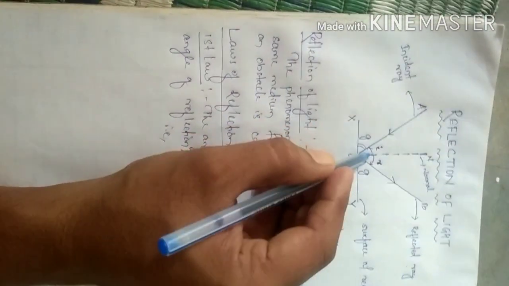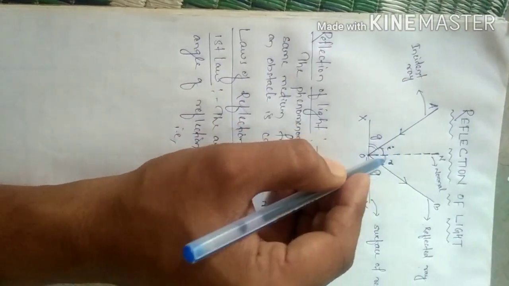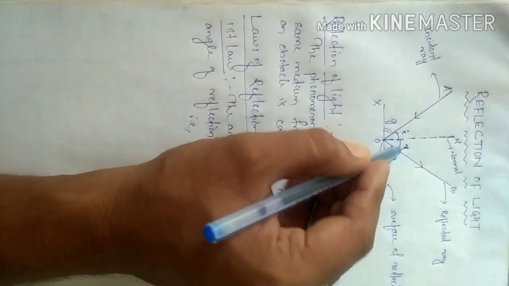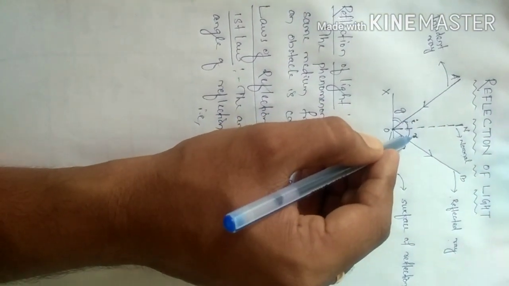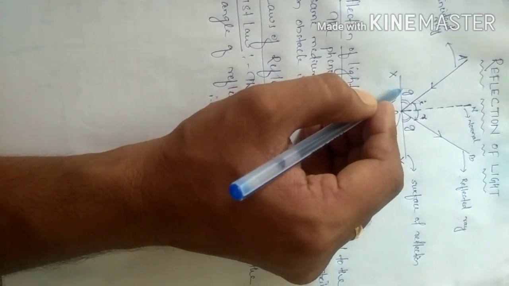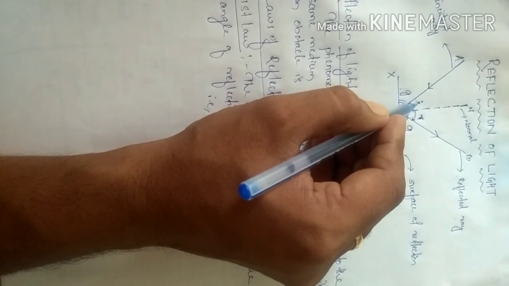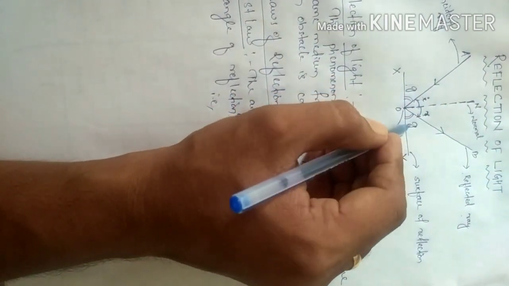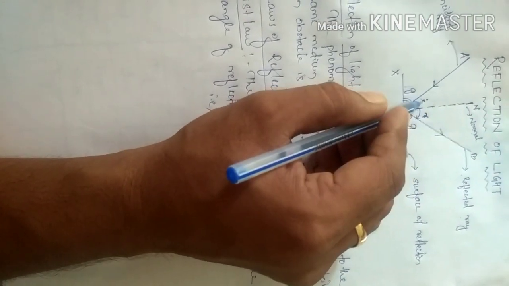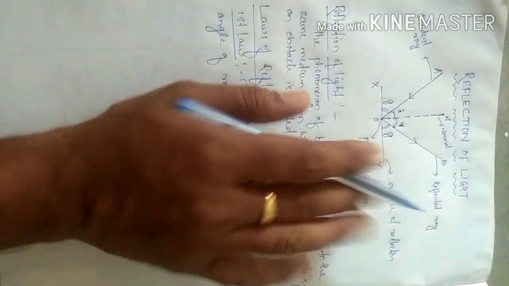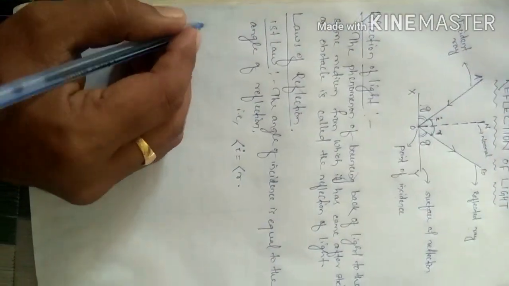Here in the figure, the angle that the incident ray makes with the normal and the angle that the reflected ray makes with the normal are both the same. If it is 30, then it is also 30. If it is 10, then it is also 10. This total angle is 90 degrees. So if it is i, then g will be equal to 90 minus i, and if it is r, then g will be equal to 90 minus r. As they are both the same, 90 minus i is equal to 90 minus r. That means g is always equal. Confirmed? Okay.